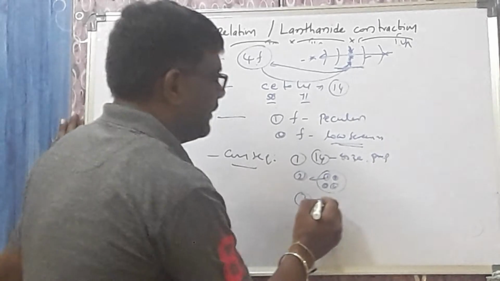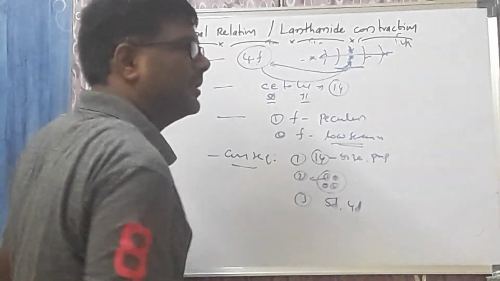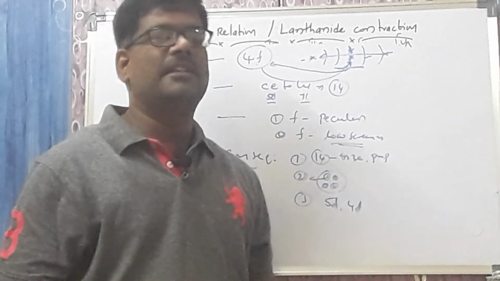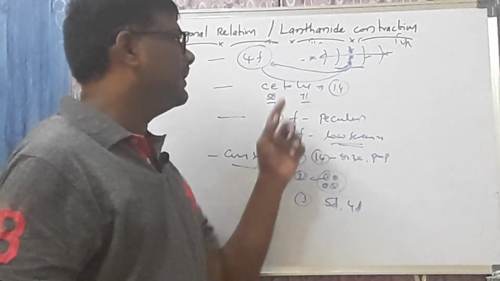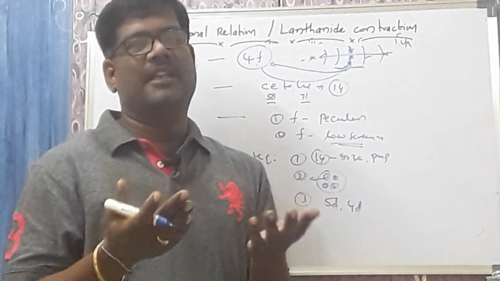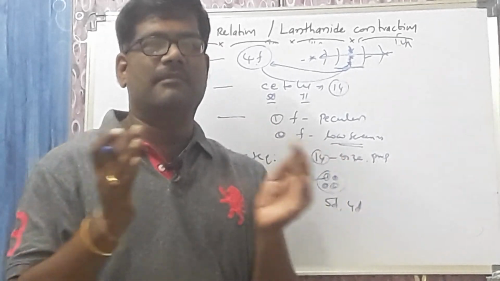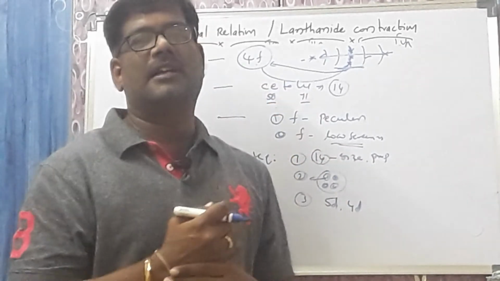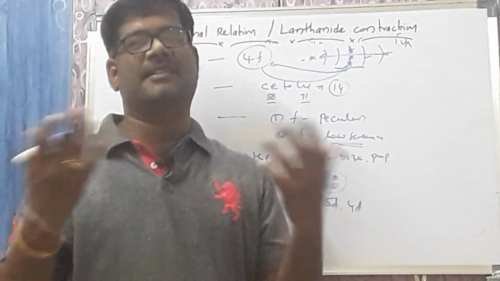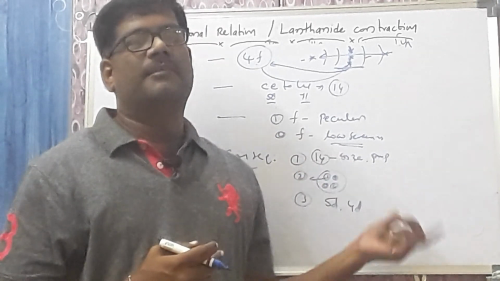Third and final: the 5d series size becomes equal to the 4d series. The 5d series and 4d series have nearly the same size and show nearly the same properties. Once again, the 14 elements, due to the lanthanide contraction, have the same size and same property. Whenever they have the same size and same property, they cannot be separated from each other. Separating one lanthanide element from a mixture is very difficult because they have the same physical properties. The size of the 5d becomes equal to the size of the 4d, and this is about the lanthanide contraction.